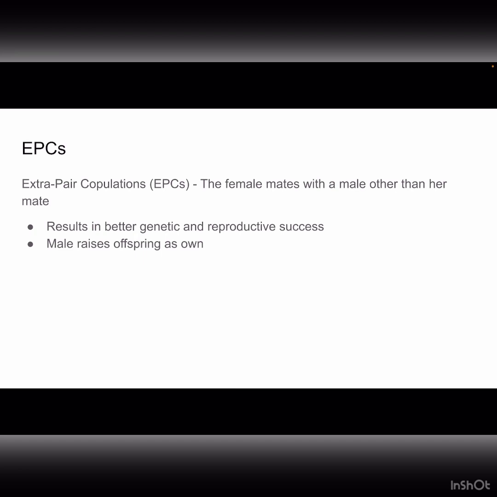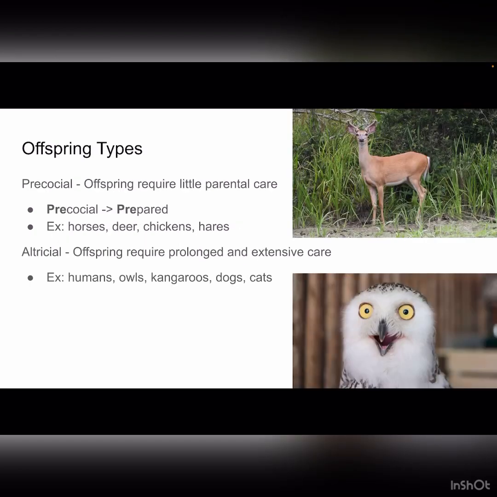If a female successfully copulates with the extra male, resulting in fertilization, then her mate will unknowingly take care of the offspring after it's born, believing that it's his. In this way, she secures better genes for her offspring along with parental care. Finally, we have two different types of offspring, precocial and altricial. Precocial offspring are offspring that require little parental care. They're usually somewhat independent as soon as they're born, such as being able to stand and whatnot. Examples of these would include horses, deer, chickens, and hares. Altricial offspring, on the other hand, are offspring that require prolonged and extensive care.